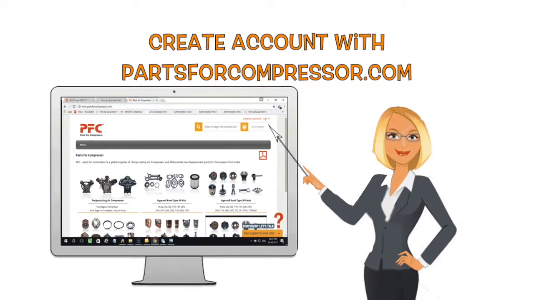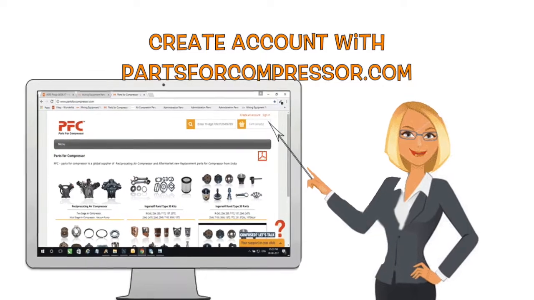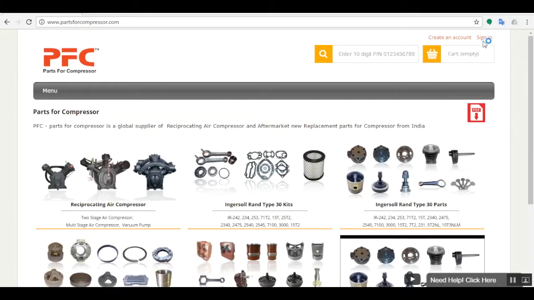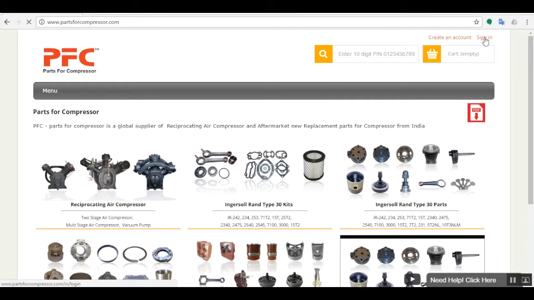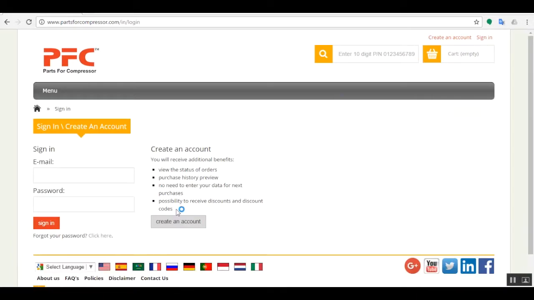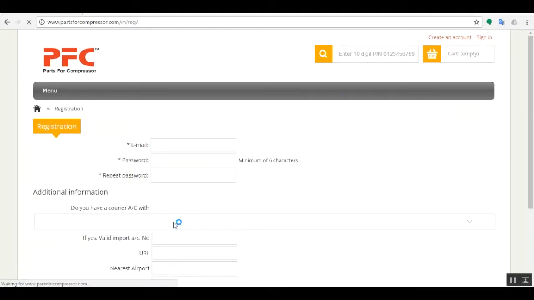Create accounts with partsforcompressor.com. Visit partsforcompressor.com. Go to Sign In tab on right end of website. Click on Sign In. Click on Create an account. Enter the details for registration. Enter your email ID. Set a password and repeat the same. Enter the additional information. If you have courier account, you can select from drop-down menu.